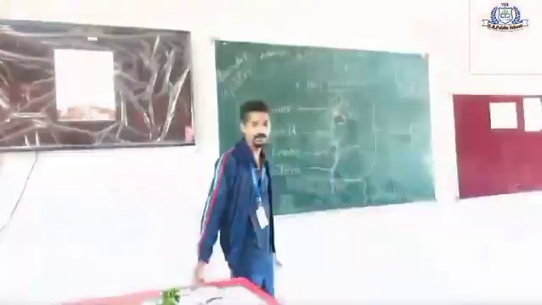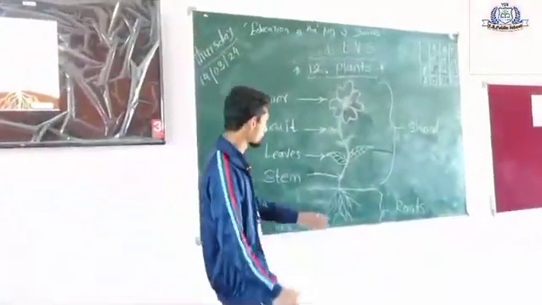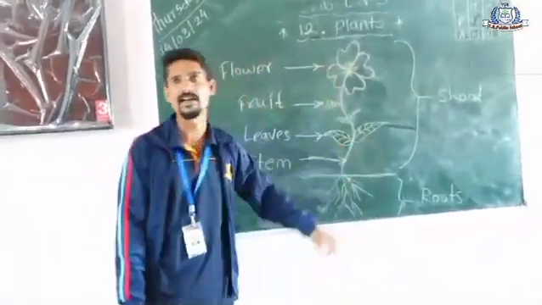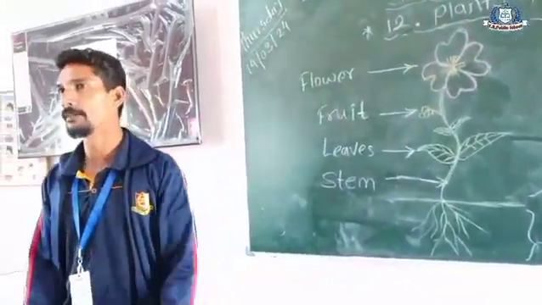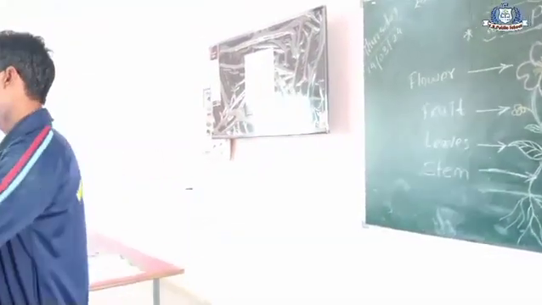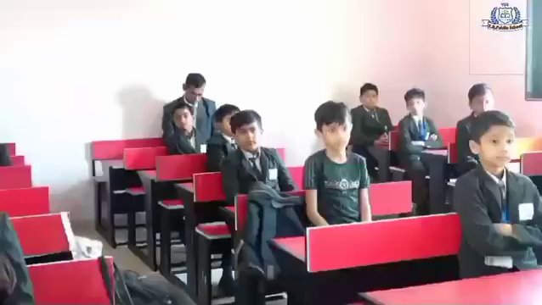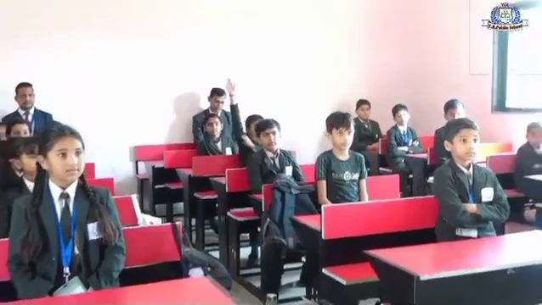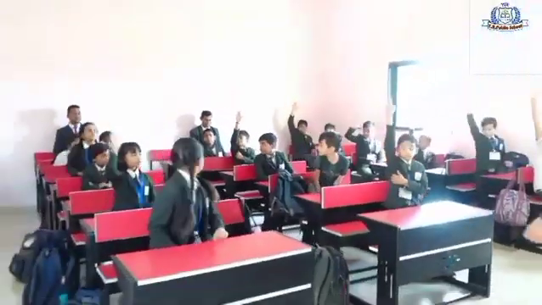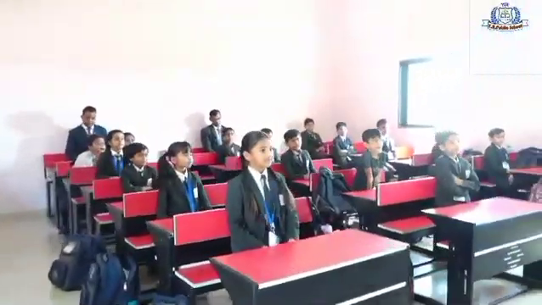From these parts of plant. The part of plant is divided into two main parts. The first one, the part which grows above the ground is known as shoot. Very good. Now read this.